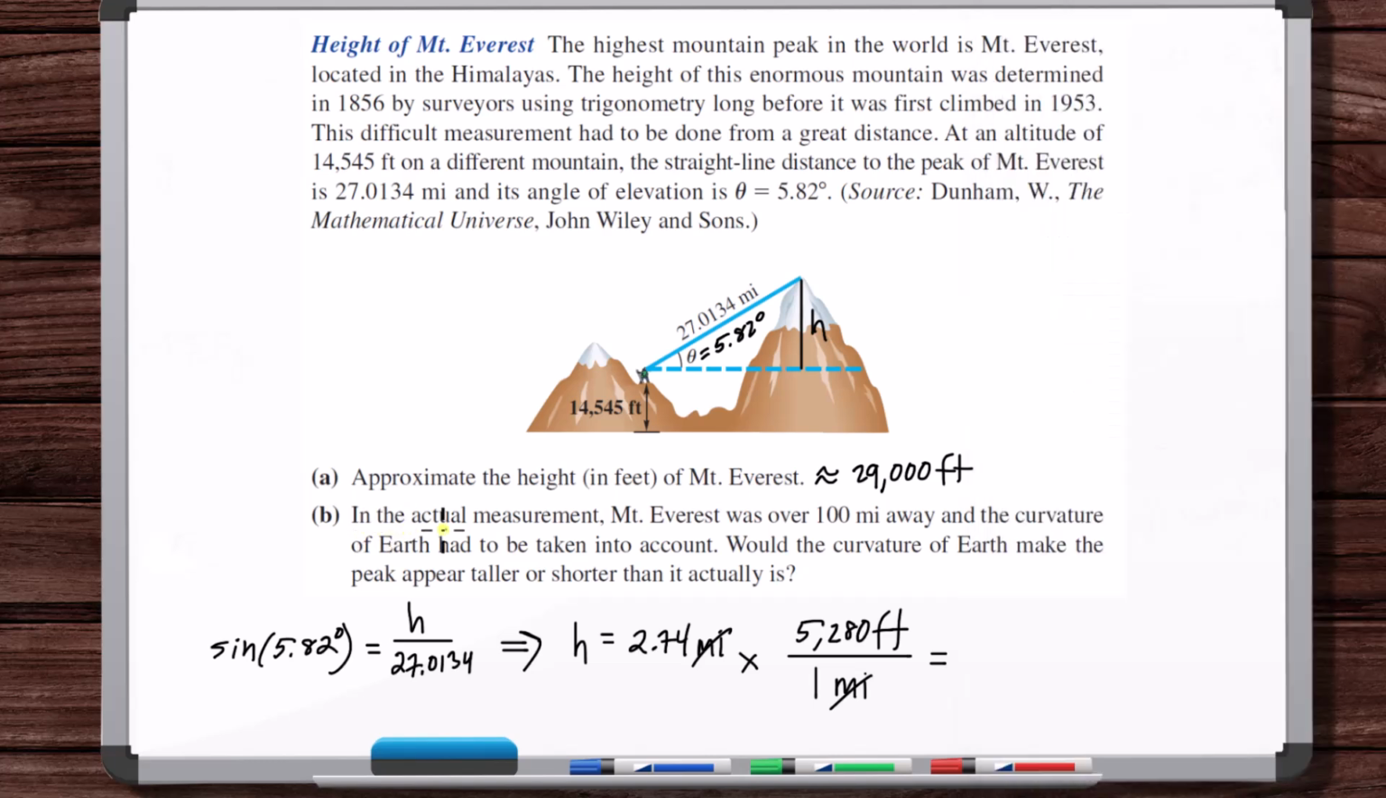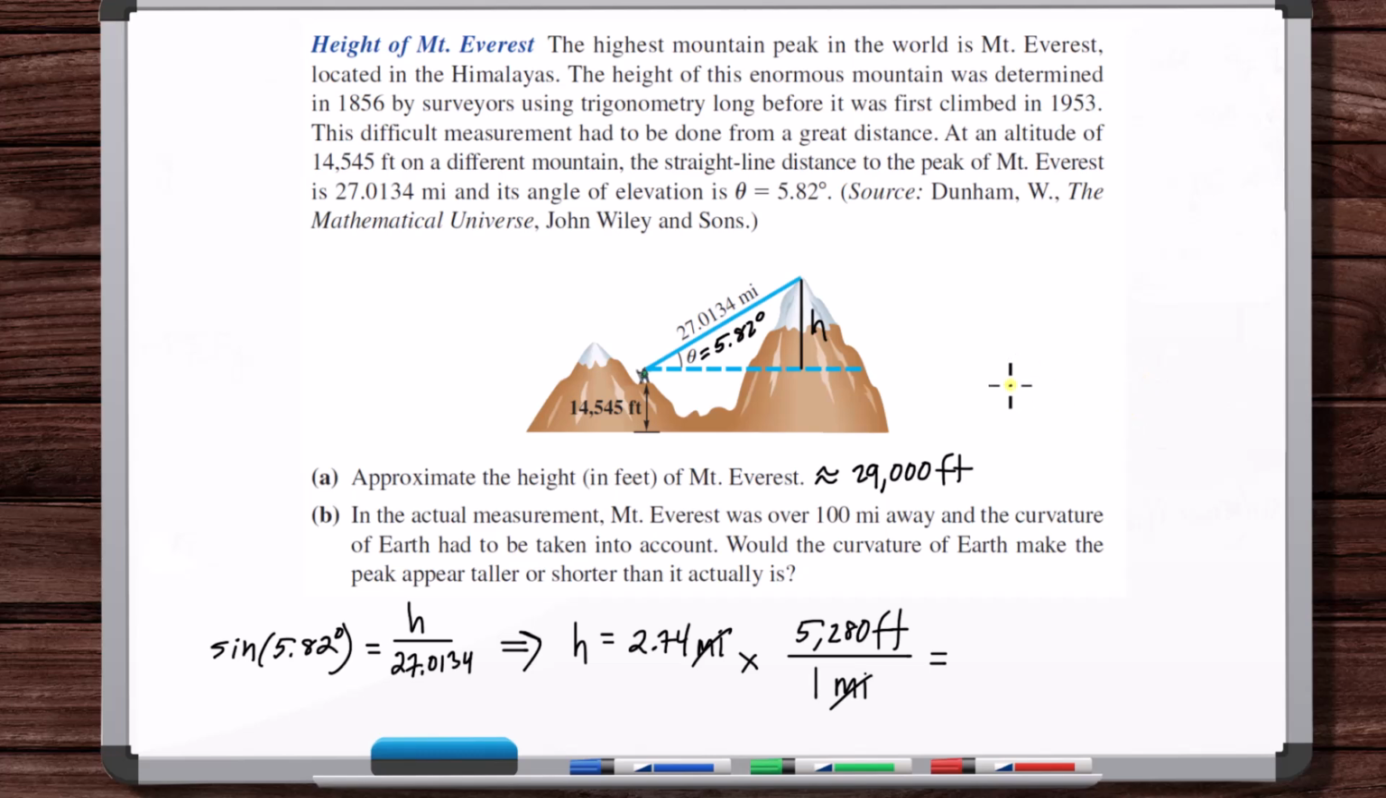Okay, in the actual measurement, Mount Everest was over 100 miles away, and the curvature of Earth had to be taken into account. Would the curvature of Earth make the peak appear taller or shorter than it actually is? So I guess they're just giving us a kind of fictional example or something. I don't know what they're saying. In the actual measurement, I guess this was like 100 miles. And so how could we answer this question?